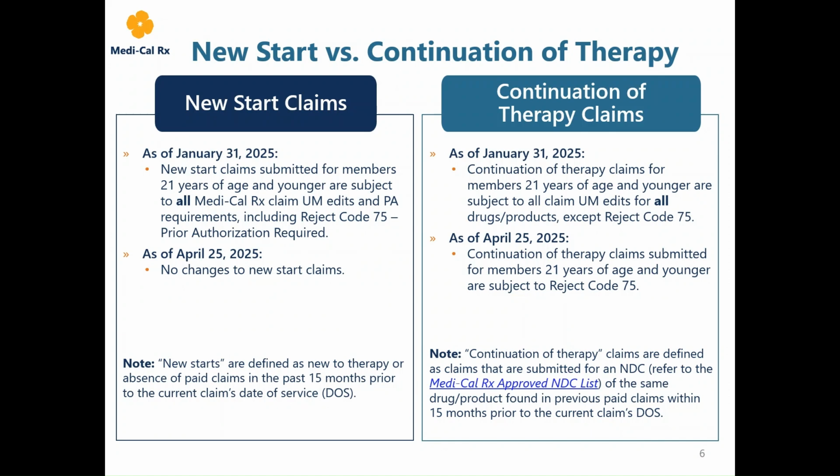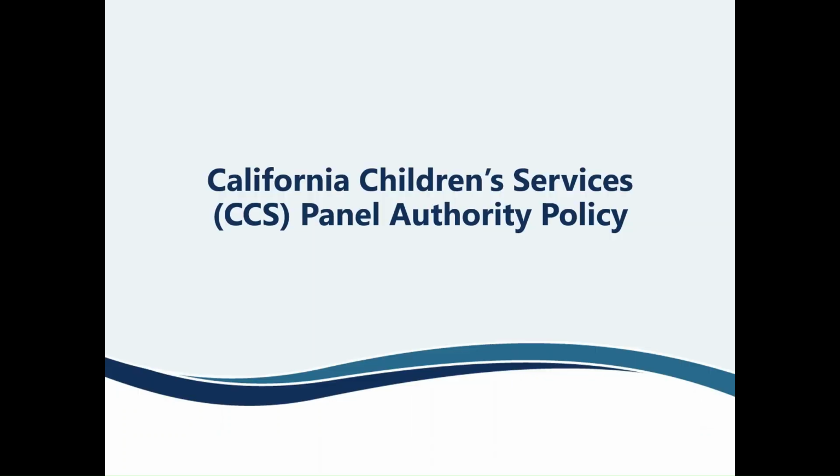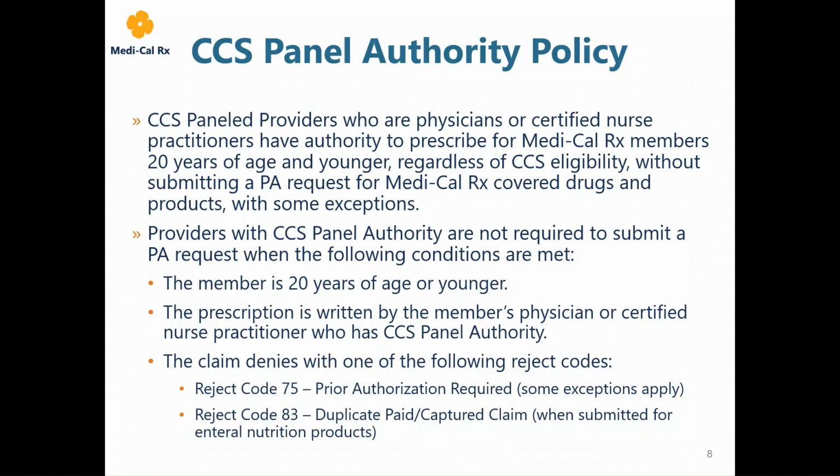We will now switch gears and discuss CCS panel authority policy. CCS panel providers who are licensed to prescribe medications and are Medi-Cal enrolled will be granted prescribing authority for all pediatric members treated by these panel providers.